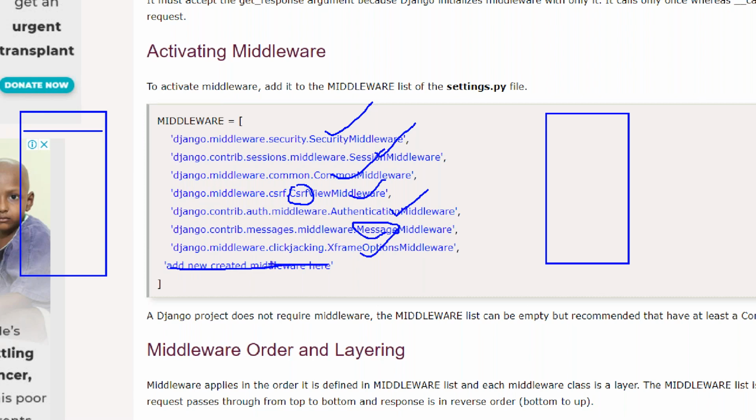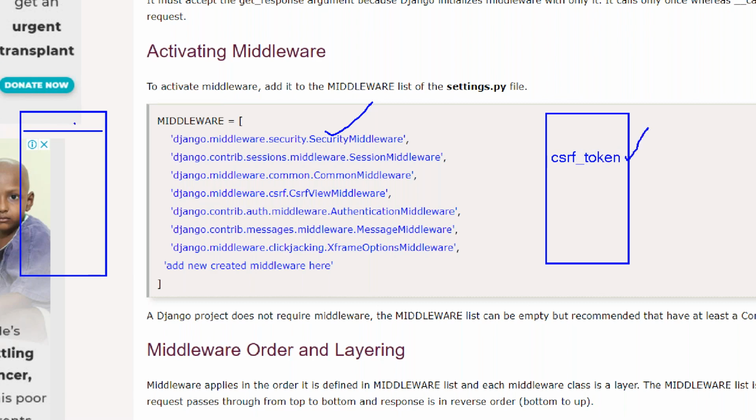Now imagine, in my project I am going to use the CSRF token regarding security. So I used it in my application.